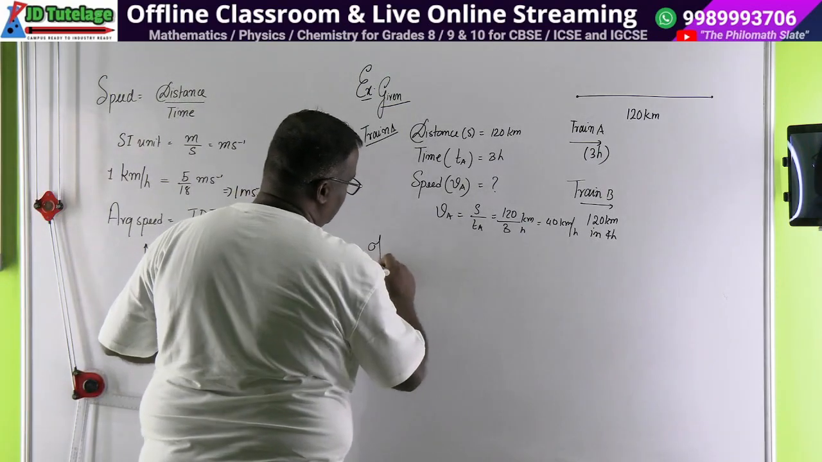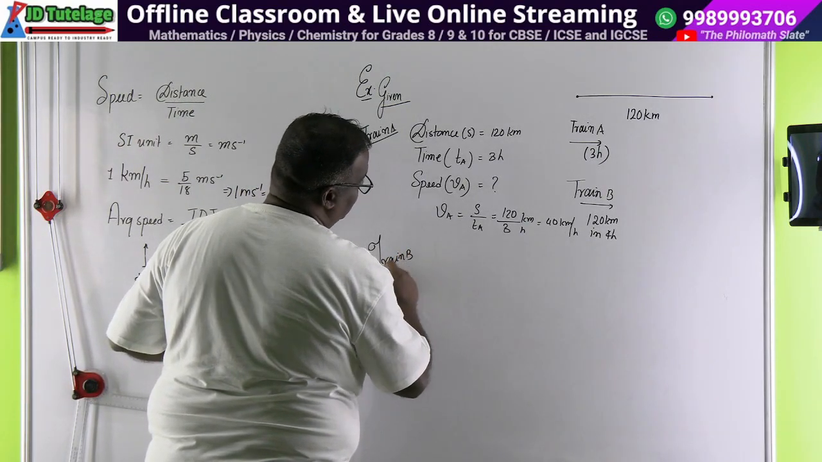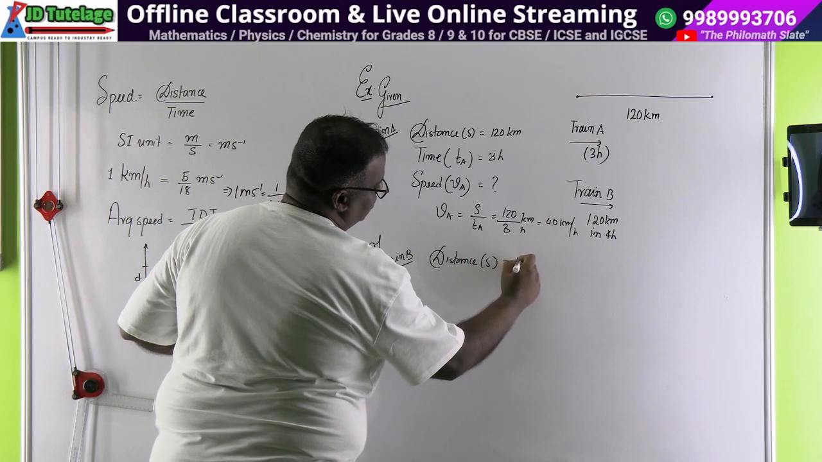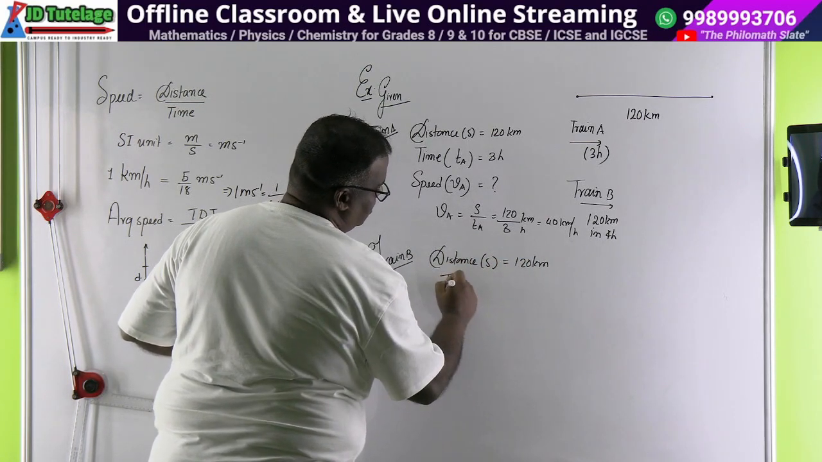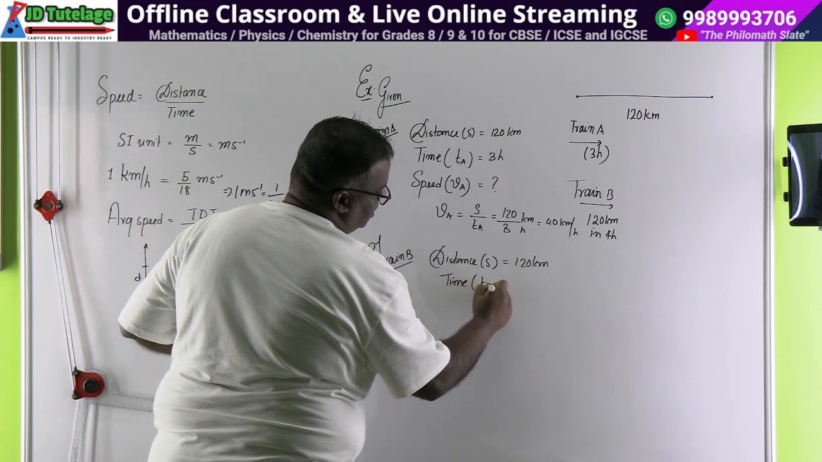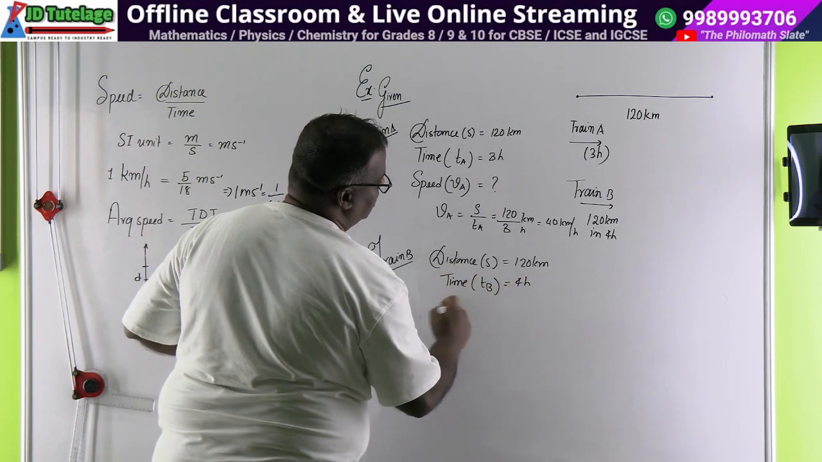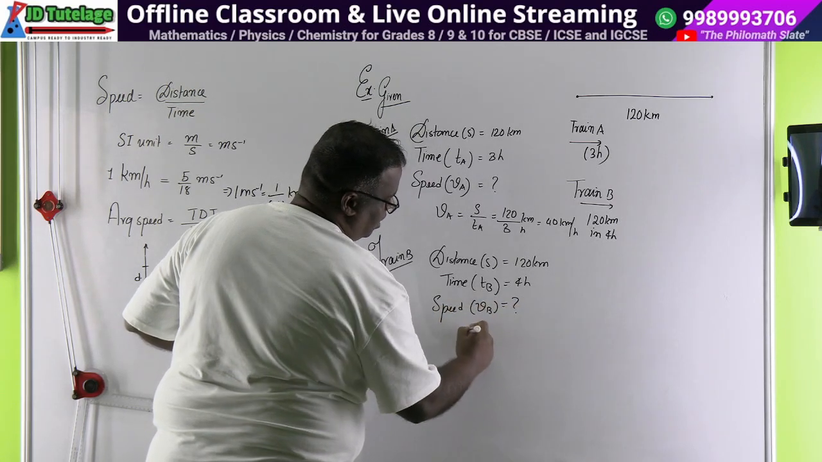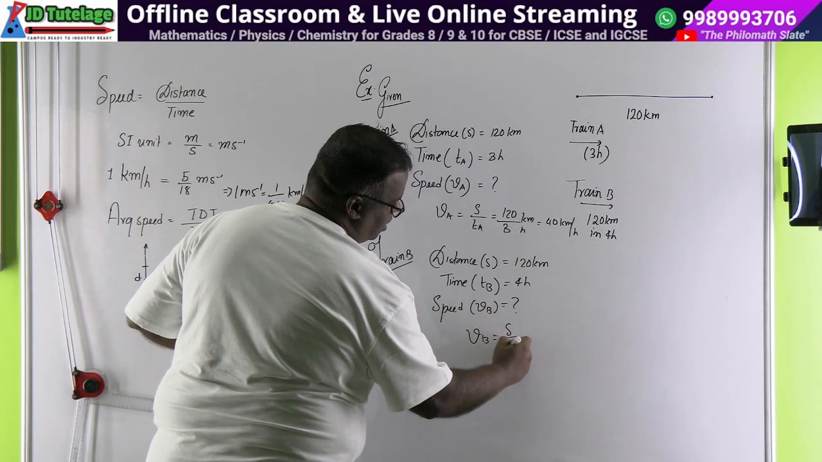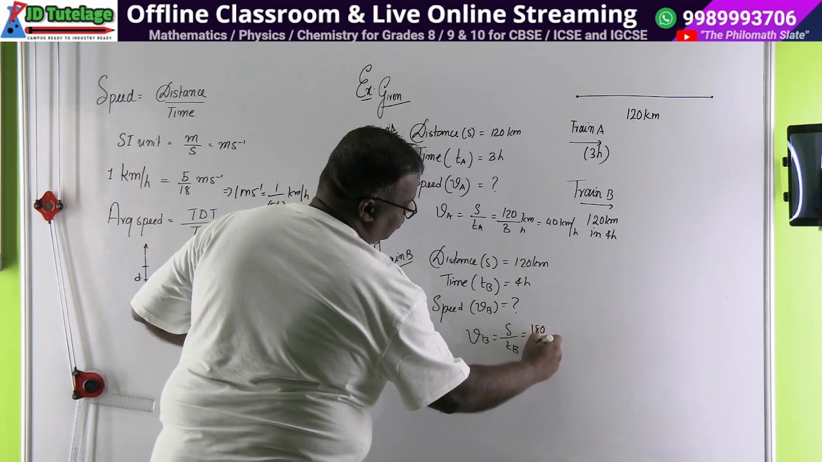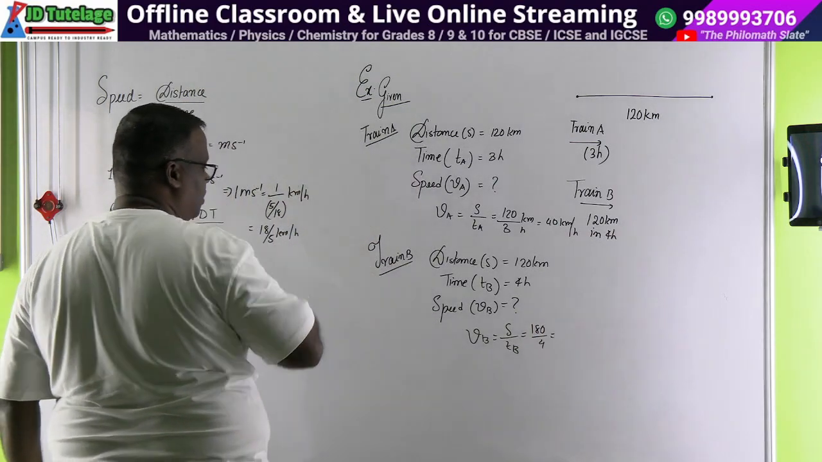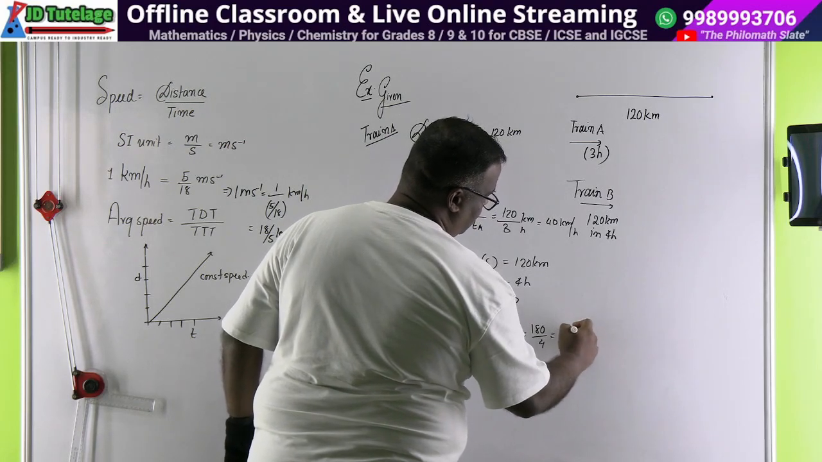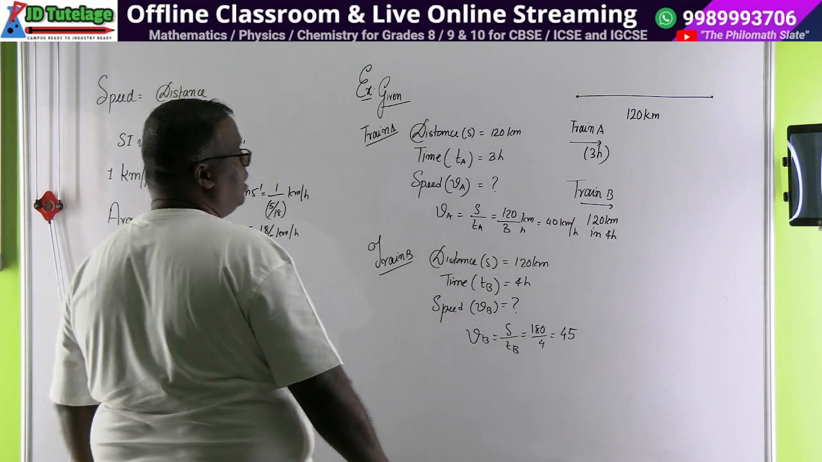You can do this for train B. Train B, distance remains the same. Distance is S, which is 120 kilometer. Time will be TB, which is equal to 4 hours, and speed will be VB, which is unknown, and you say VB is equal to S upon TB, which is 180 upon 4. So 4 is 16 to 20, 4 5. क्या उल्टा आ रहा है?